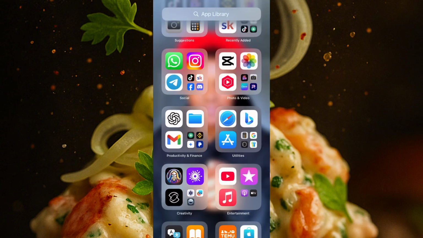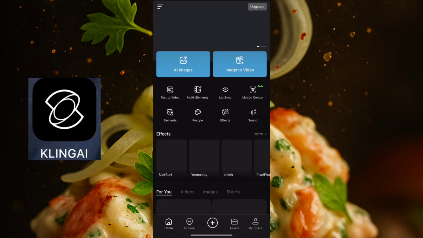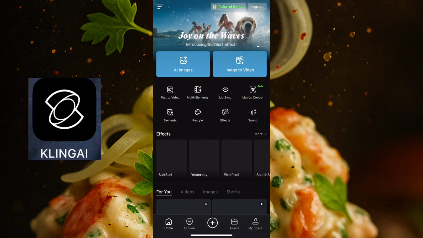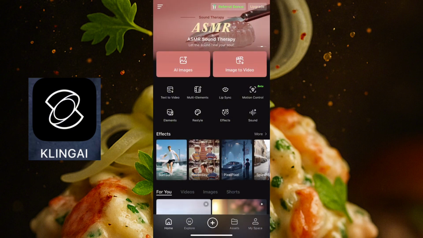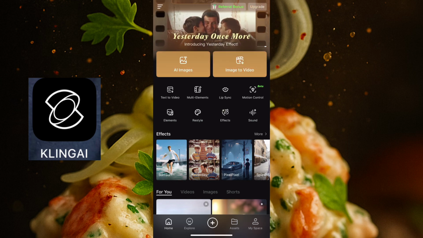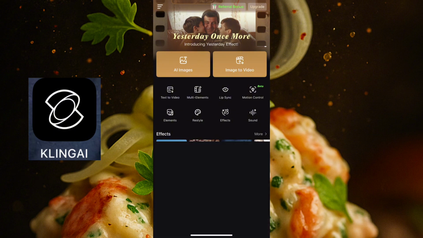Okay, so the next app, which is for video generation, I'll go to Kling AI. So this is Kling AI. This is how it looks. A lot of you have used Kling AI before. Now, what I'll do here on Kling AI, you can see AI image, you can see image to video, and it has more tools here. So I'll just click on image to video.